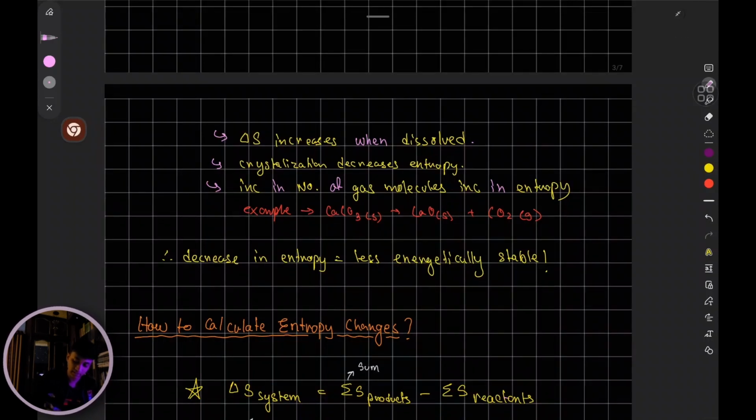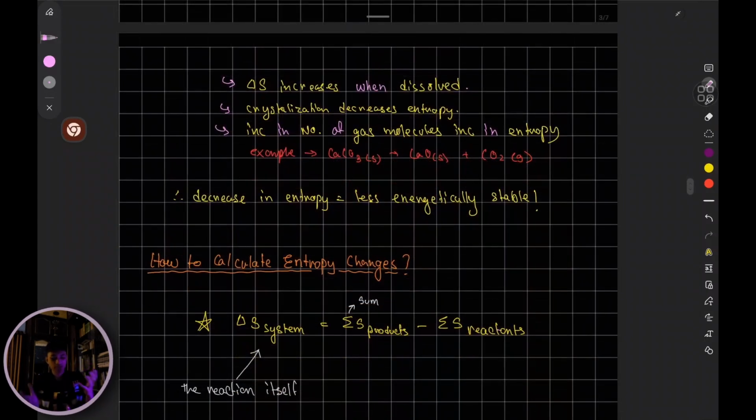Great. So in general, as entropy increases, it is considered that the substance or whatever the particle is in a state of greater disorder, is more spread out. As a result, the energy is more distributed. As I mentioned, it is considered that the entropy overall in the universe is increasing.